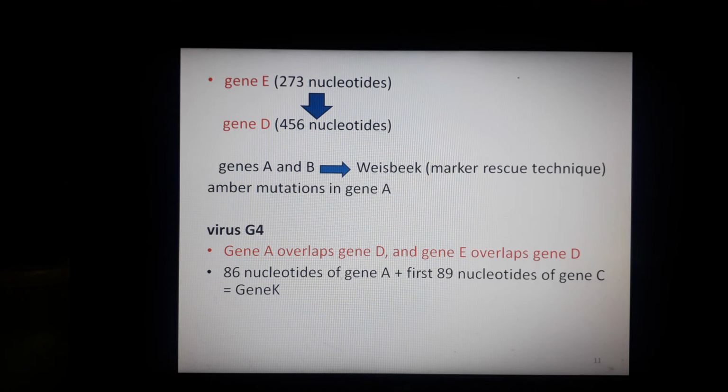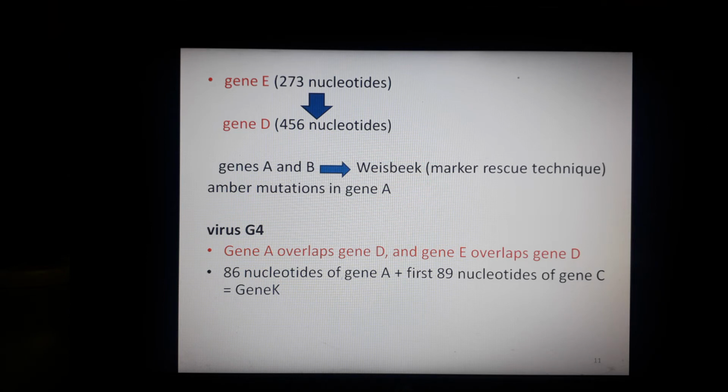Now let's discuss gene A and gene B. Weisbeek, in 1977, characterized genes A and B by mapping the positions of several mutations using the marker rescue technique. Marker rescue is a technique used to localize the site of a mutation within a gene.